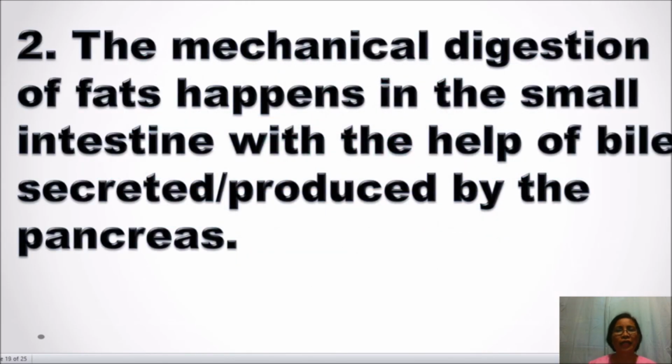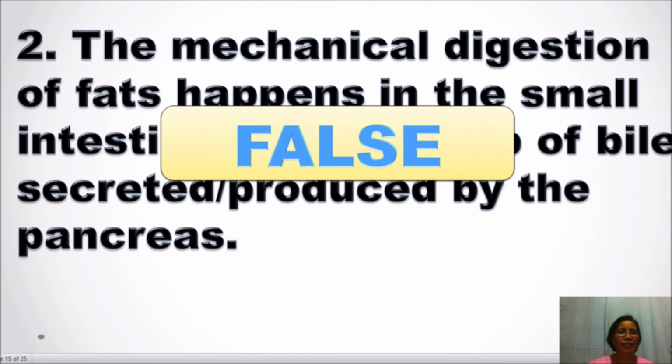Next, the mechanical digestion of fats happens in the small intestine with the help of bile secreted or produced by the pancreas. Is it true or false? Yes, it is false because, as I have said, bile is secreted or produced by the liver.